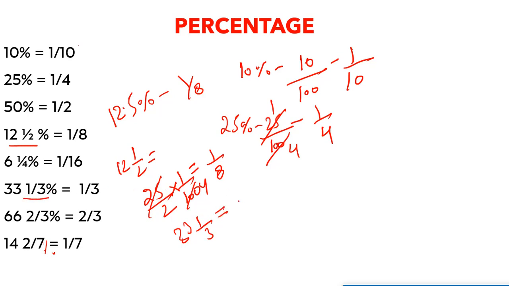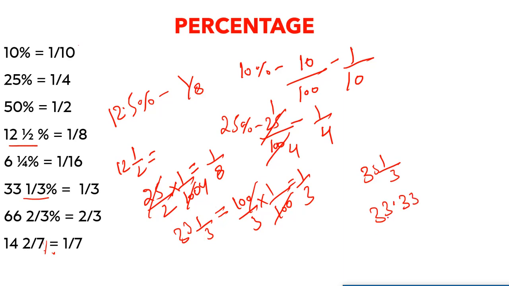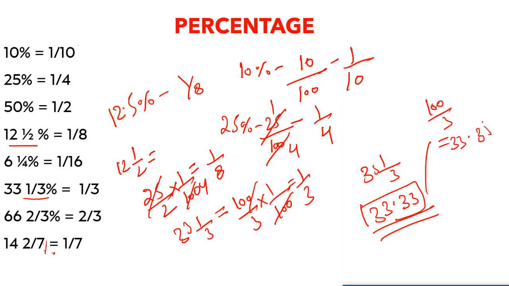Now let's take 33 1/3. So this can be written as 100 by 3, right? Because 3 into 33 is 99, plus 1, that is 100 by 3, and again we have to divide this by 100, so this is going to give us 1 by 3. Also 33 1/3 and 33.33 are the same. Why? Because when you divide 100 by 3, what are we supposed to get? 33.33, and if you divide this by 100, then for sure we are going to get 1 by 3 as the output, right? So this is how it is working.